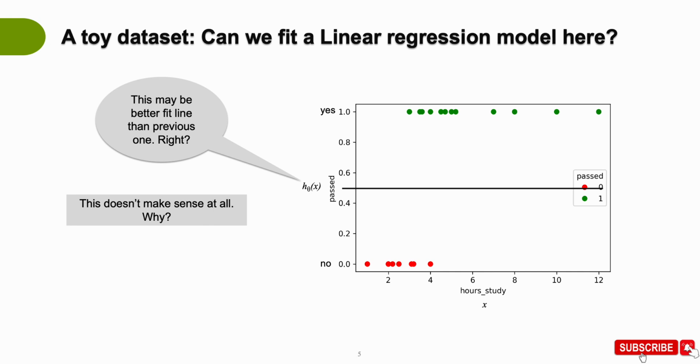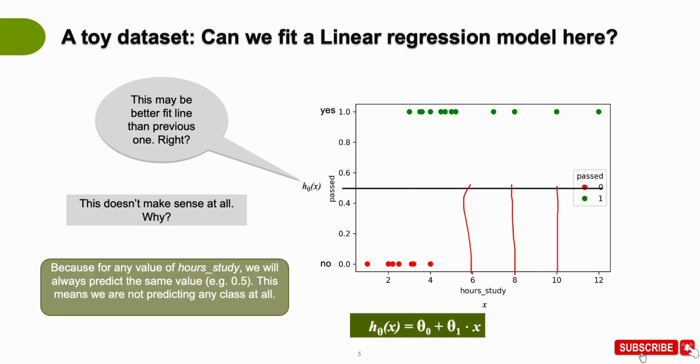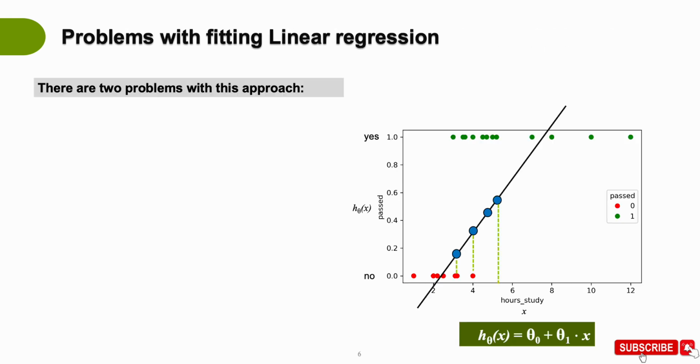For example, if you take 6, the prediction would be somewhere here, the same 0.5 for 8, for 10, for anything. So essentially you are not even classifying at all. For this line, the slope value would be 0, and h theta of x essentially will turn out to be simply theta naught, which is this. So this is a useless model.